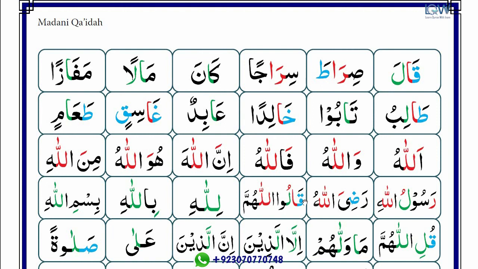Alif, there is zabar thick letter before the alif, so alif will be read with thicker voice. And alif is madda, so stretch equal to one alif. Lam, this lam is lam of Allah, so there is pesh before the lam of Allah, so read with thicker voice. Mim with mushaddad, mim is mushaddad, read with gunna. Qalullahumma.